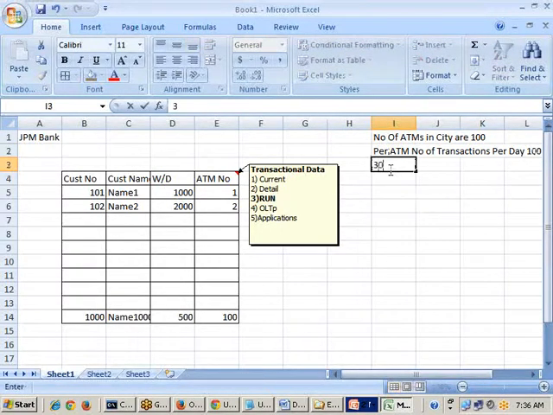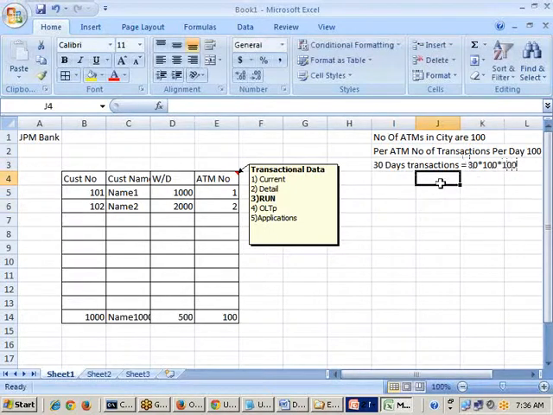Now 30 days transactions is equal to, tell me sir how to calculate, 30 into 100 into 100. So total how much did we get, sir? Here the total number of records is 3 followed by 5 zeros. Sorry, 300k records we got.